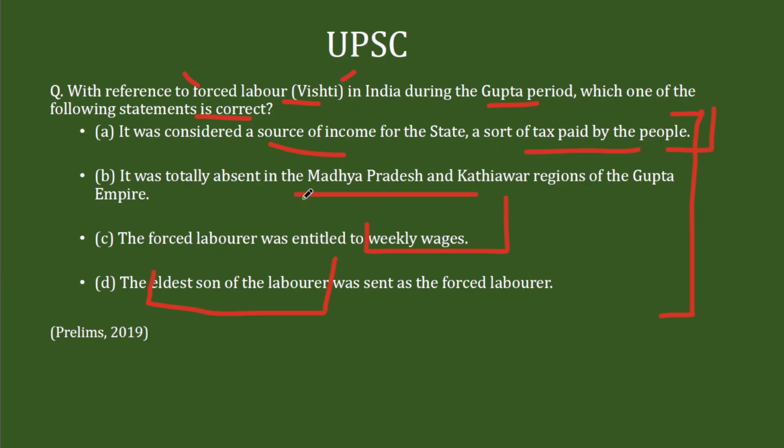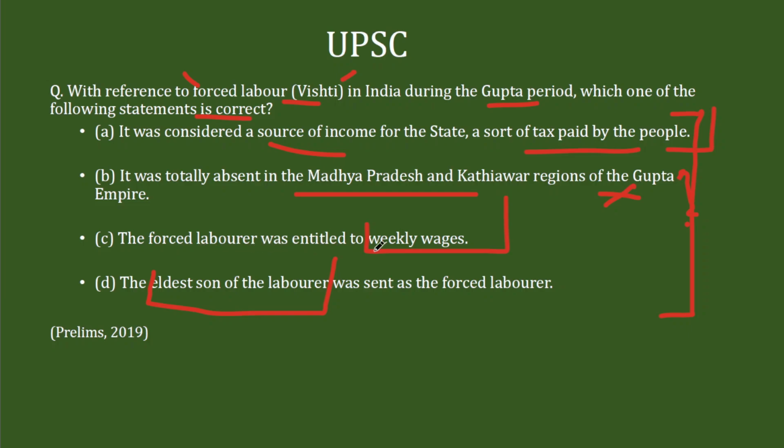Second option, it was totally absent in Madhya Pradesh and Kathiawar regions. Like, why? You should always ask the question why. Because Gupta Empire is centered around the Indo-Gangetic plain as a big empire. And why would Madhya Pradesh and Kathiawar be absent? Was there a big feudatory there? Was there different rules there? We don't know something of that sort. So this option is unlikely to be true.